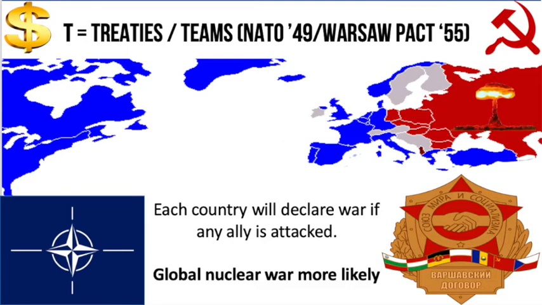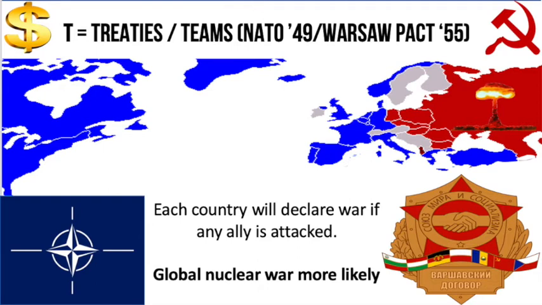NATO, the North Atlantic Treaty Organization, is set up under America in 1949 after the Berlin airlift and the Berlin blockade. It's America, Canada and a lot of the Western countries of Europe. You'll see from the map Turkey is also a member. They join a little bit later, and that really worried the Soviet Union as it's below them.